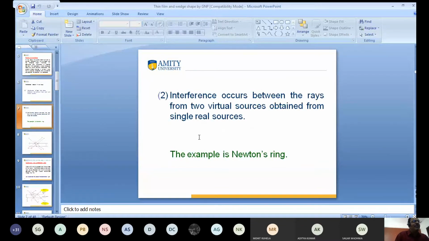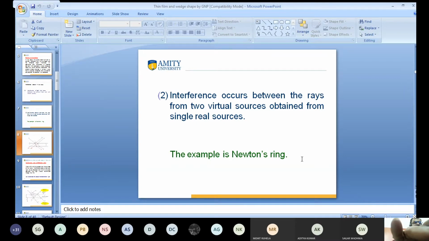Second possibility: interference occurs between the rays from two virtual sources obtained from a single real source. The real source is single, it has created two virtual sources, and the two virtual sources interfere, and an interference pattern is observed. So this is known as division of amplitude. For example, Newton's ring.